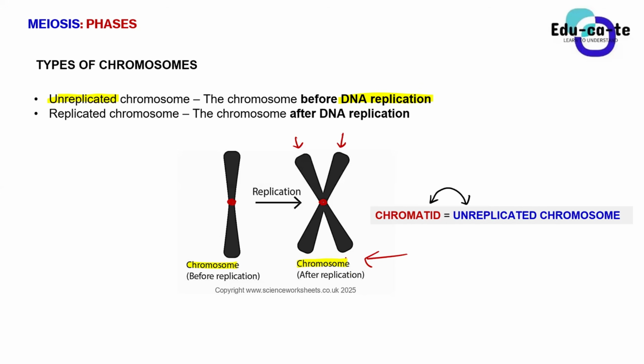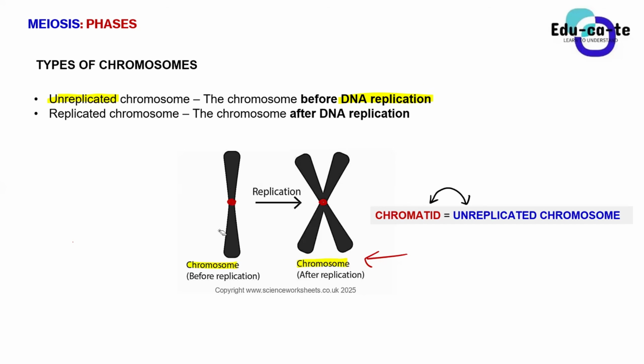So during interphase, DNA replication takes place. I still remember telling you guys that during interphase, DNA replication takes place. So in other words, when DNA replication is taking place, this single unreplicated chromosome makes a copy of itself because it's made up of DNA.